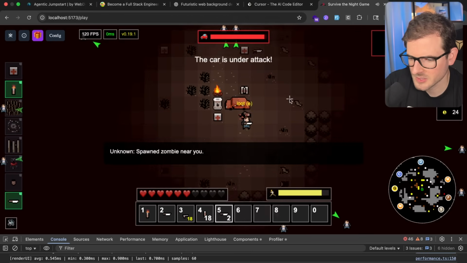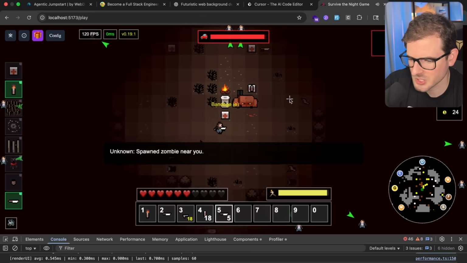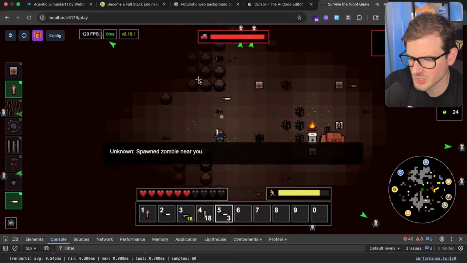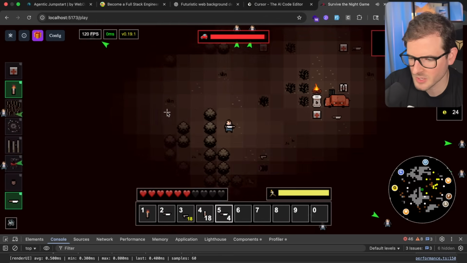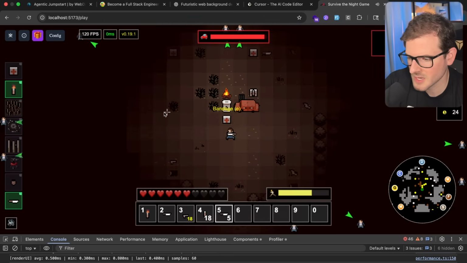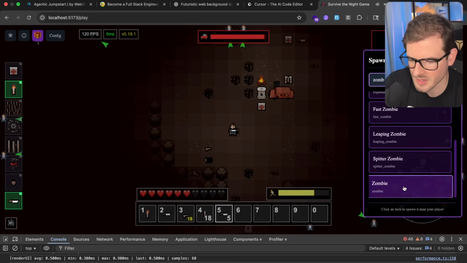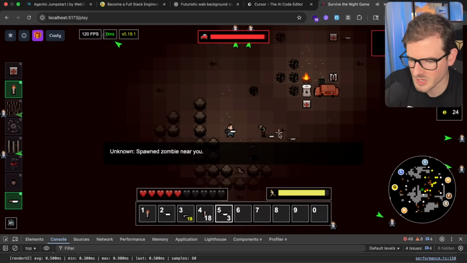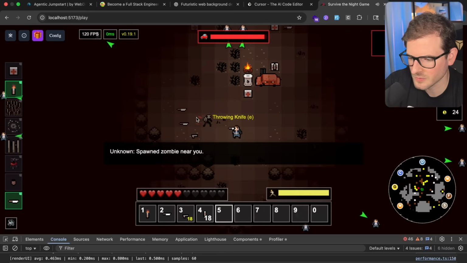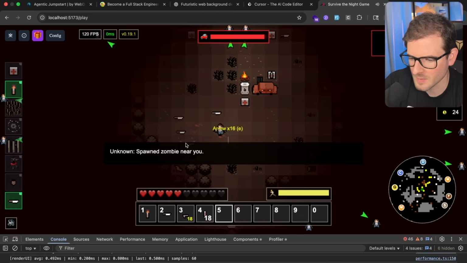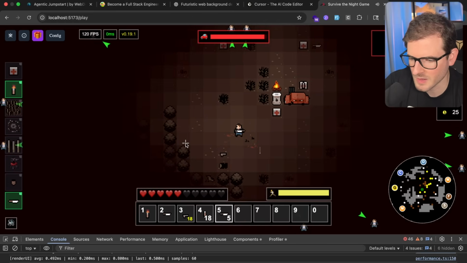And it looks like the hitboxes might be a little bit off. I'm not sure what the throwing knife hitbox is. Can I throw it by the trees? Okay, so they get stuck in the trees. All right, so I'm pretty happy with this. I think the throwing knife is pretty good. We could probably do some minor tweaks and make sure that it actually hits the zombies correctly. I think it's flying through the zombies sometimes, and you have to aim directly at their feet for some reason. I don't know why, but I'm guessing that the hitbox of the throwing knife is very small.